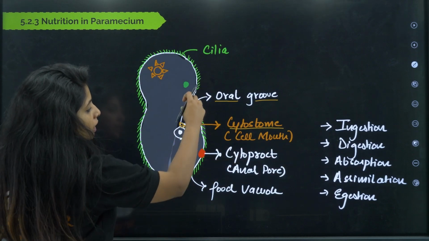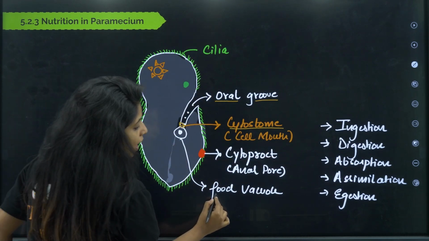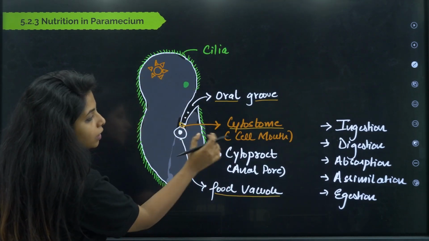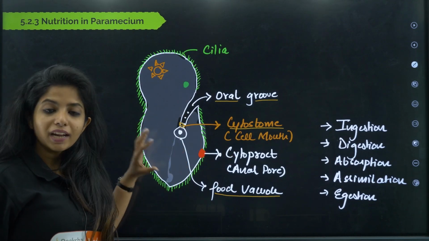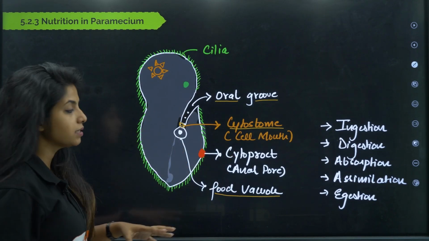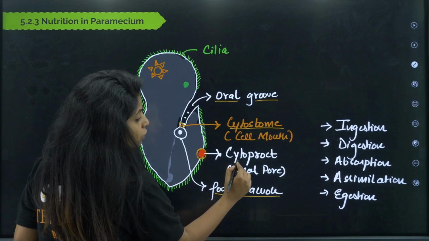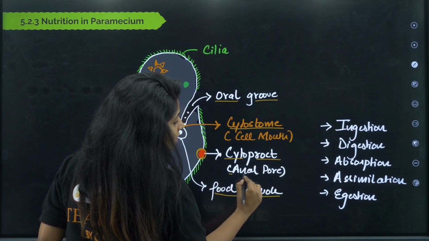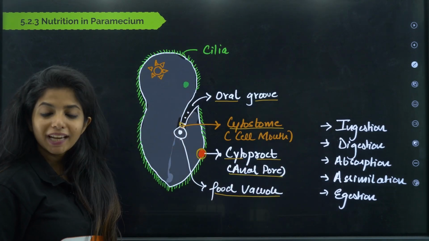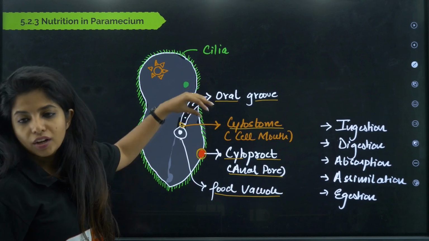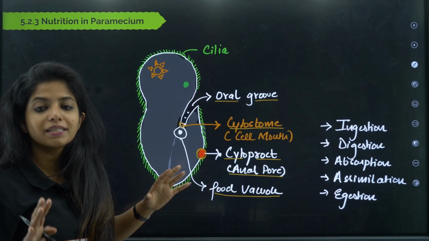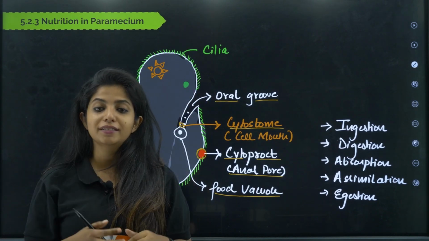Now whenever a food particle gets inside, it gets into a food vacuole, which is formed at the end of the cytostome. Whenever they have to remove the unwanted things, they have another opening for that, which is known as the cytoproct, or the anal pore. So here everything is specific. The location of entry and the location of exit are specific, my dear children.